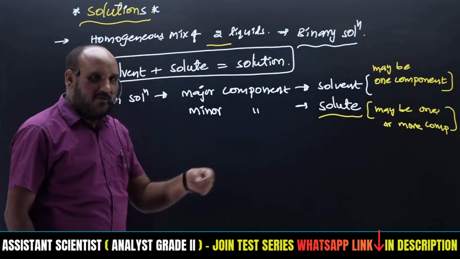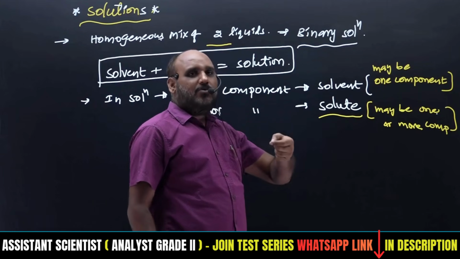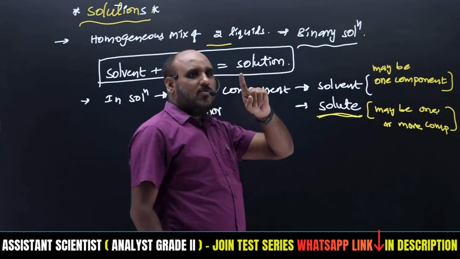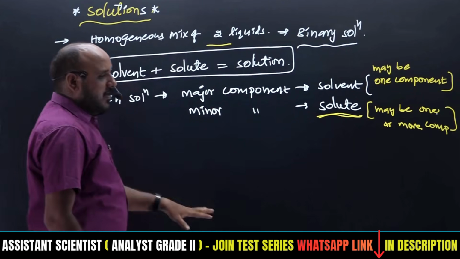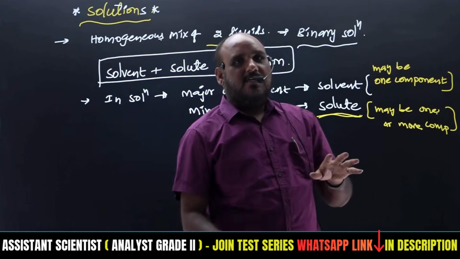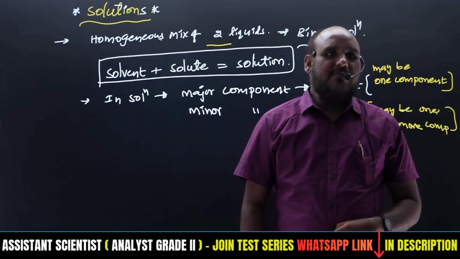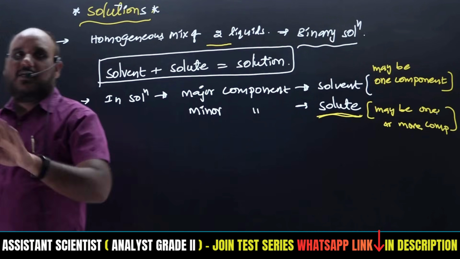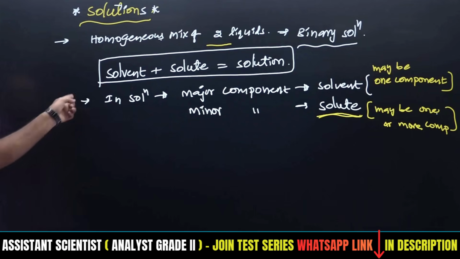The solute means a small portion. So there may be many components present in the solution; whenever a small portion and many components are there, that is treated as solute. But the solvent is only one component. For example, a solution is made with various components. What is the maximum component? The major component present in the solution is called the solvent. The remaining all will be treated as solutes, right? This is solvent plus solute, that becomes a solution.